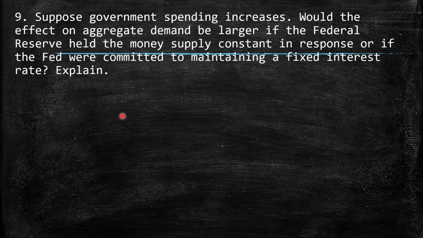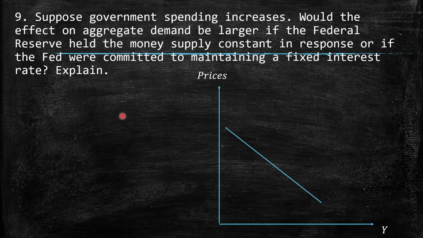9. Suppose government spending increases. Would the effect on aggregate demand be larger if the Federal Reserve held the money supply constant in response, or if the Fed were committed to maintaining a fixed interest rate? Explain. So then we have here the representation of the market.